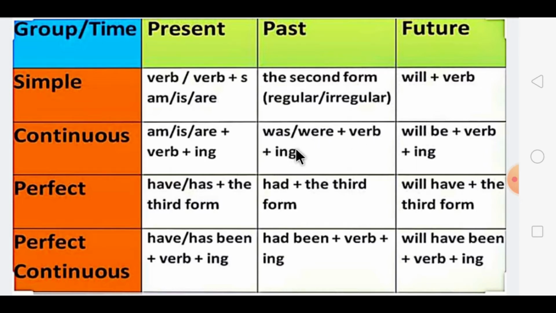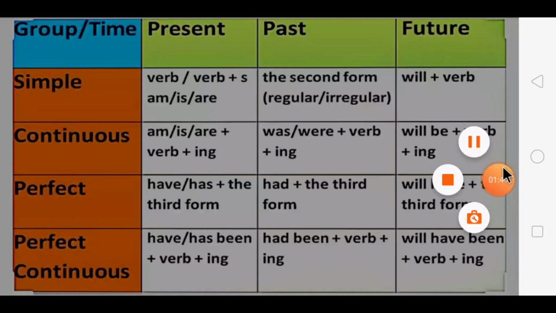Now we'll move on to our third type of past tense, that is past perfect tense. For that the formation is had plus the third form, the V3 form of the verb. The fourth form is past perfect continuous. For that the rule we apply is had been plus verb plus ing form. Dear students, before going on to the topic, I would like to show you an animated video on that. So let's watch the video.